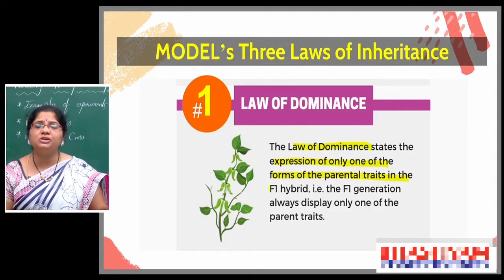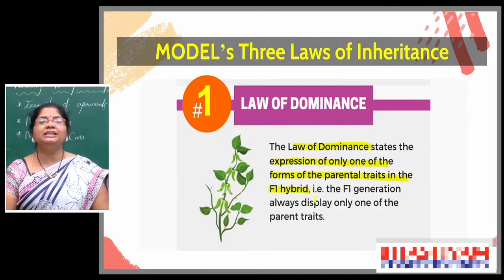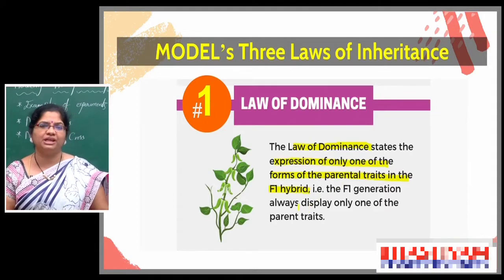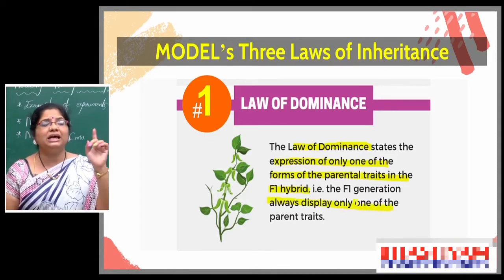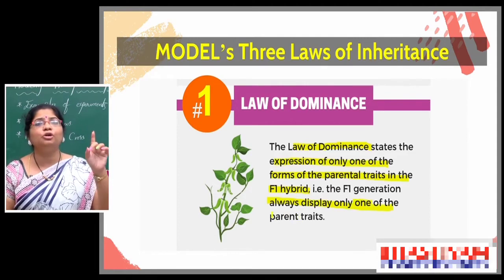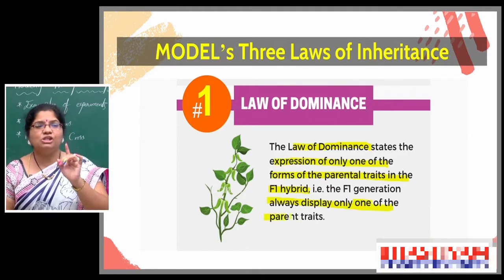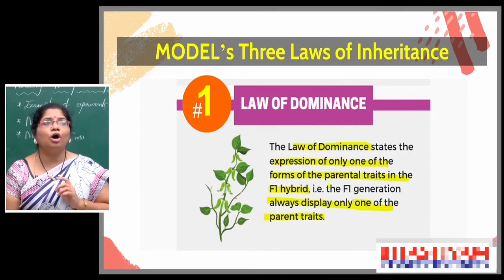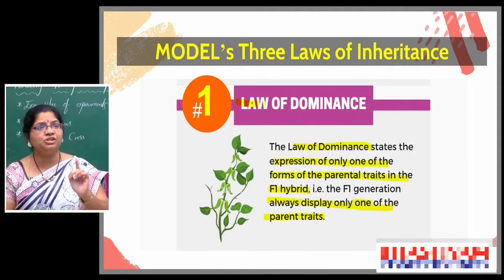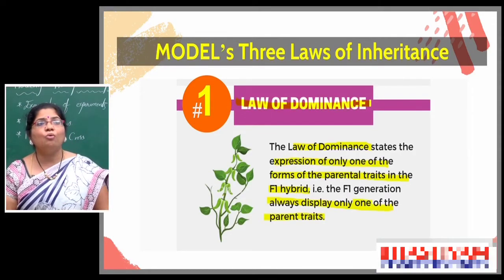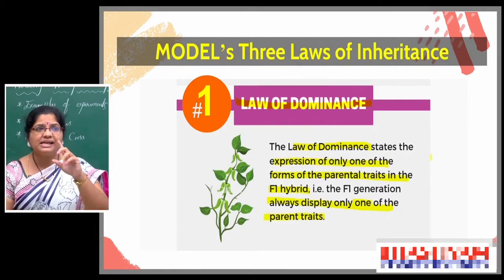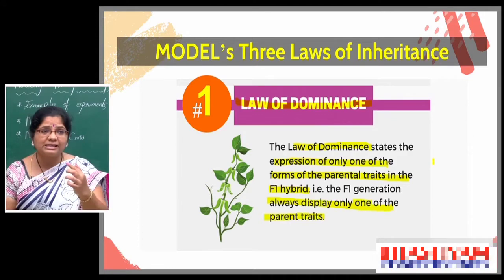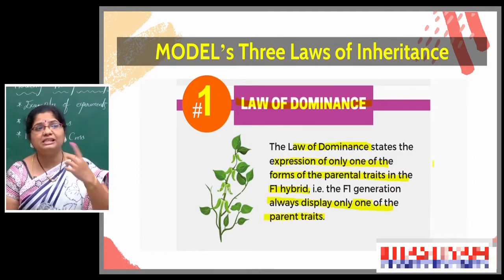If we observe the F1 generation, of the 2 factors in the progeny, only one factor is able to exhibit itself; that allele or that factor dominates the other one. This is called the law of dominance. The F1 generation always displays only one of the parent traits. Whichever is more dominant than the second one will exhibit itself.